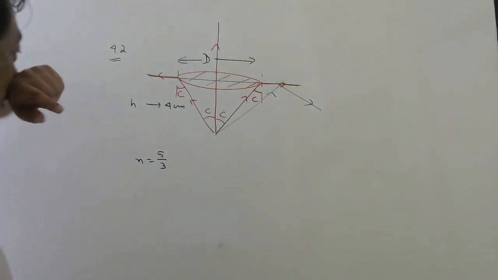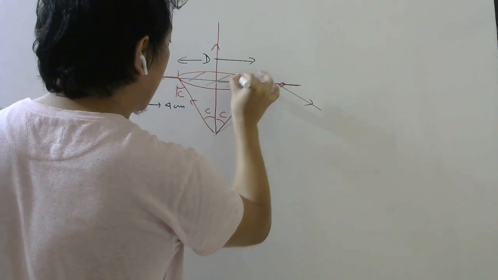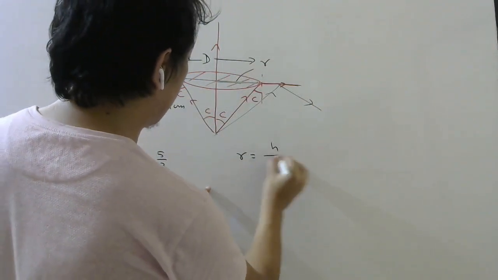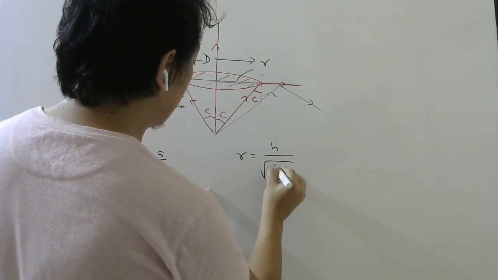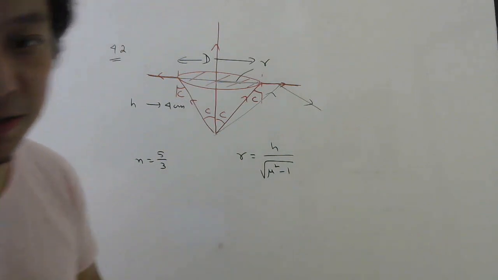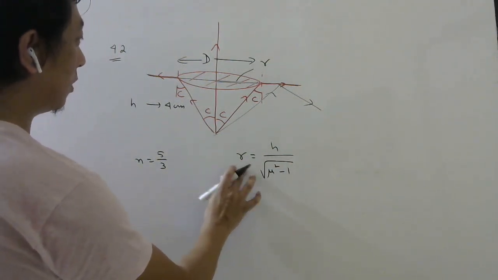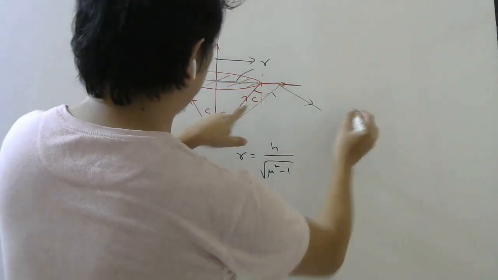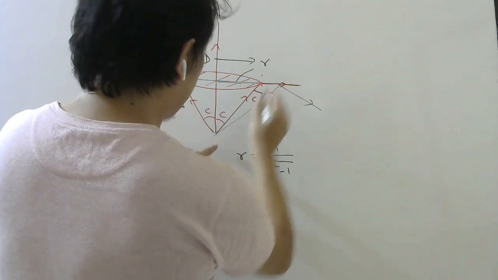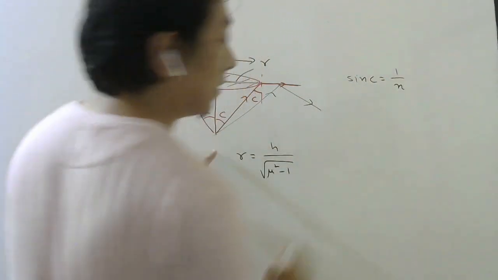And for that, I have given you one shortcut formula. If I say the radius of this disc is R, then the formula for this R was h by root over mu square minus 1. Let me check this formula once, whether this is the correct one or not. To derive this formula, if you forgot it, you know that sine C is equal to 1 by n, right?